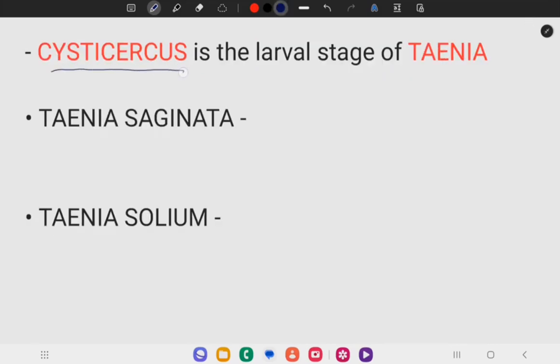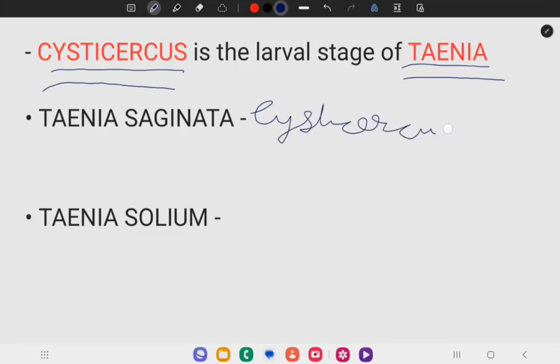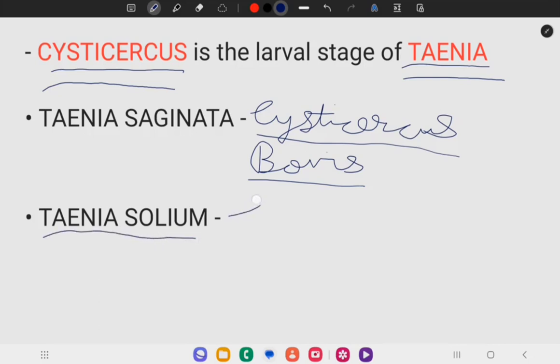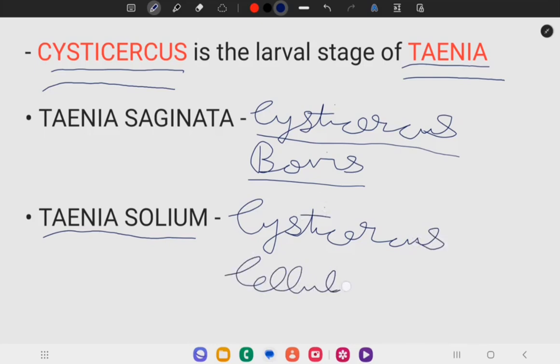Cysticercus is the larval stage of Taenia. The larval stage of Taenia saginata is Cysticercus bovis, while the larval stage of Taenia solium is Cysticercus cellulosae.